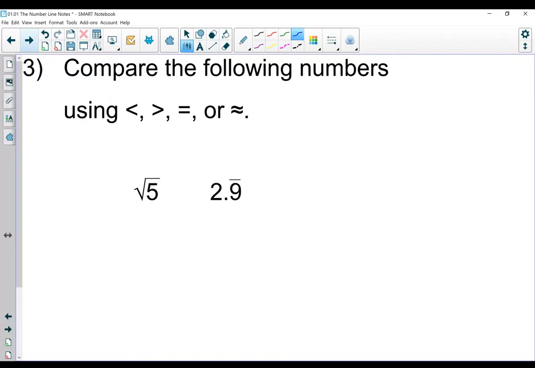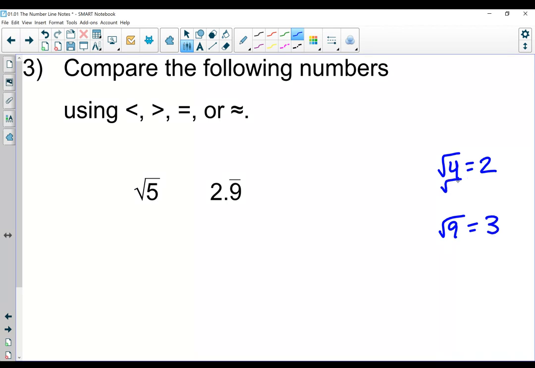For example 3, we want to compare the following numbers using a less than, greater than, equals, or approximately equal to. I see I have a square root here, so I can either use a calculator or I can approximate it. It's going to be easier for me most of the time to approximate. I know that the square root of 4 is equal to 2, and the square root of 9 is equal to 3.